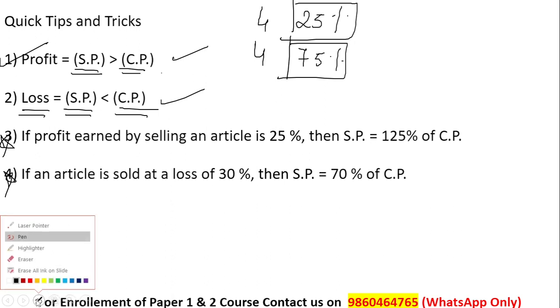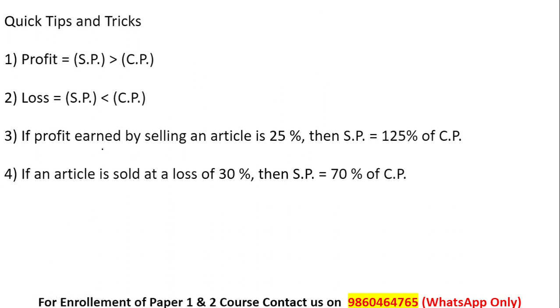Always remember, as in the given statement, if the profit earned by selling an article is 25%, then the selling price is equal to 125% of the cost price. To understand this statement, always remember that in the question it may be a loss percentage or a profit percentage.